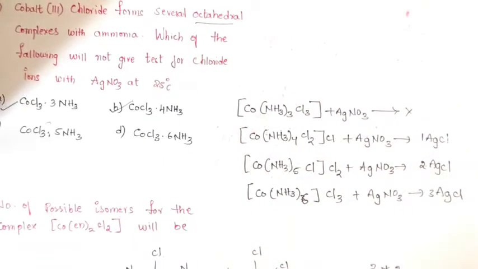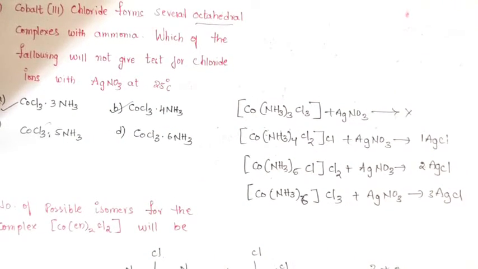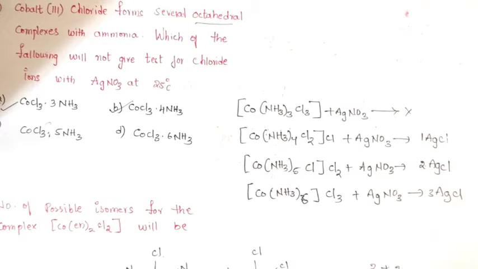So they have asked for not, right? So first option would be the correct answer, in which there are no chlorine ligands outside the coordination sphere, so there is no formation of silver chloride.